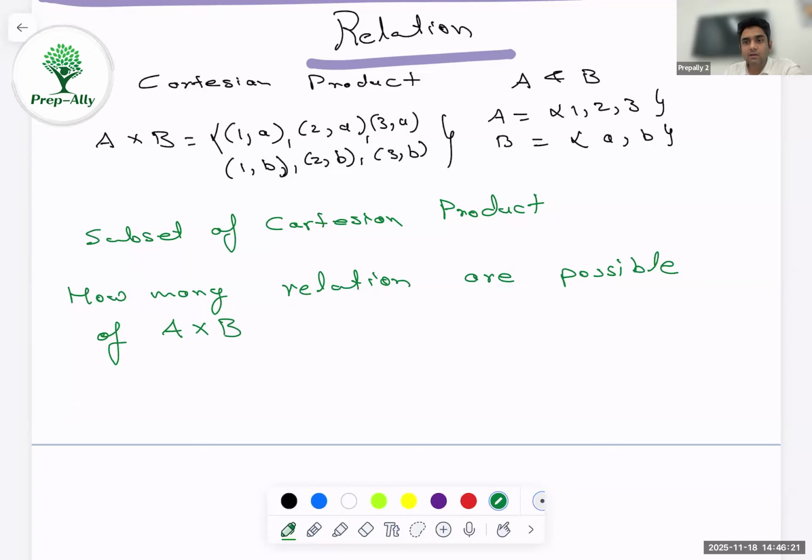If we add the null relation, because the null set will also be a subset of that, we can say that the number of relations from set A to set B will always be 2 to the power k, where k is the number of elements in the Cartesian product A cross B. Now again, this includes the null relation as well. But that's how we talk about relations. We will not take too much time going through the entire theory of that. Maybe we'll focus only on the important parts.